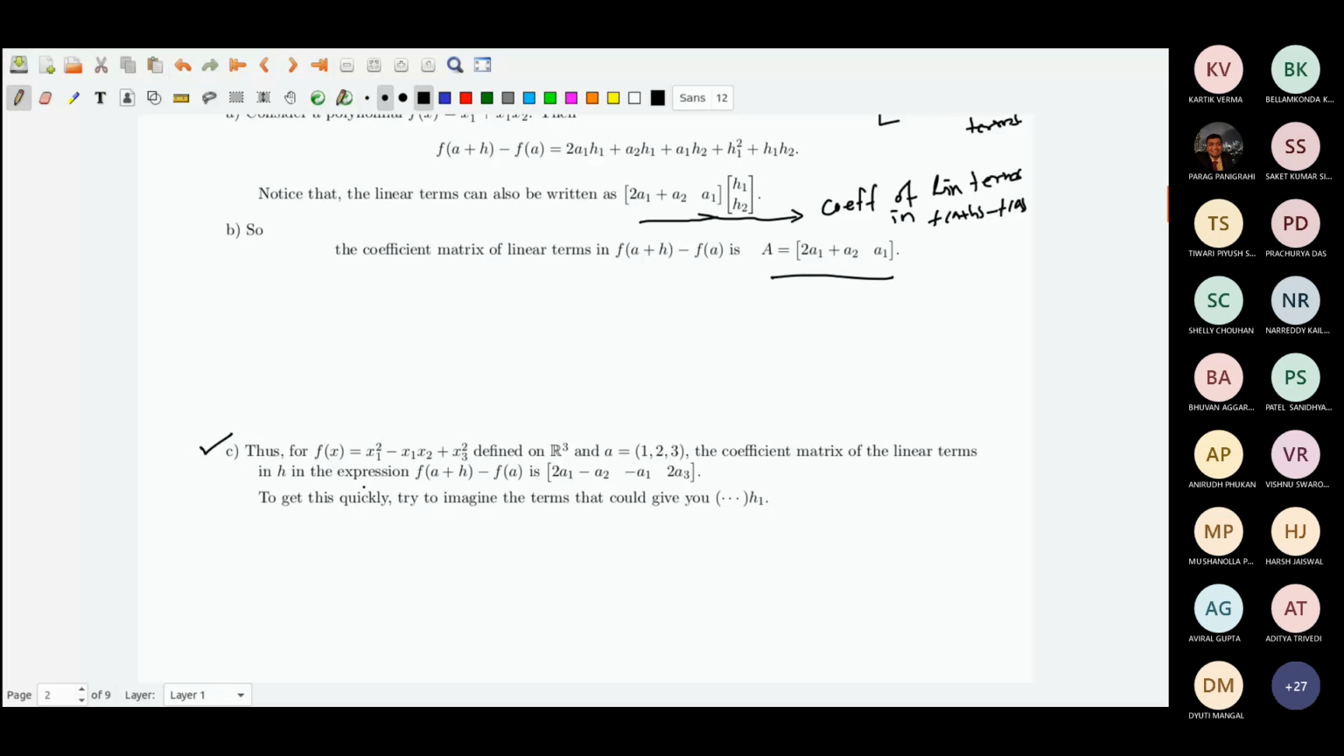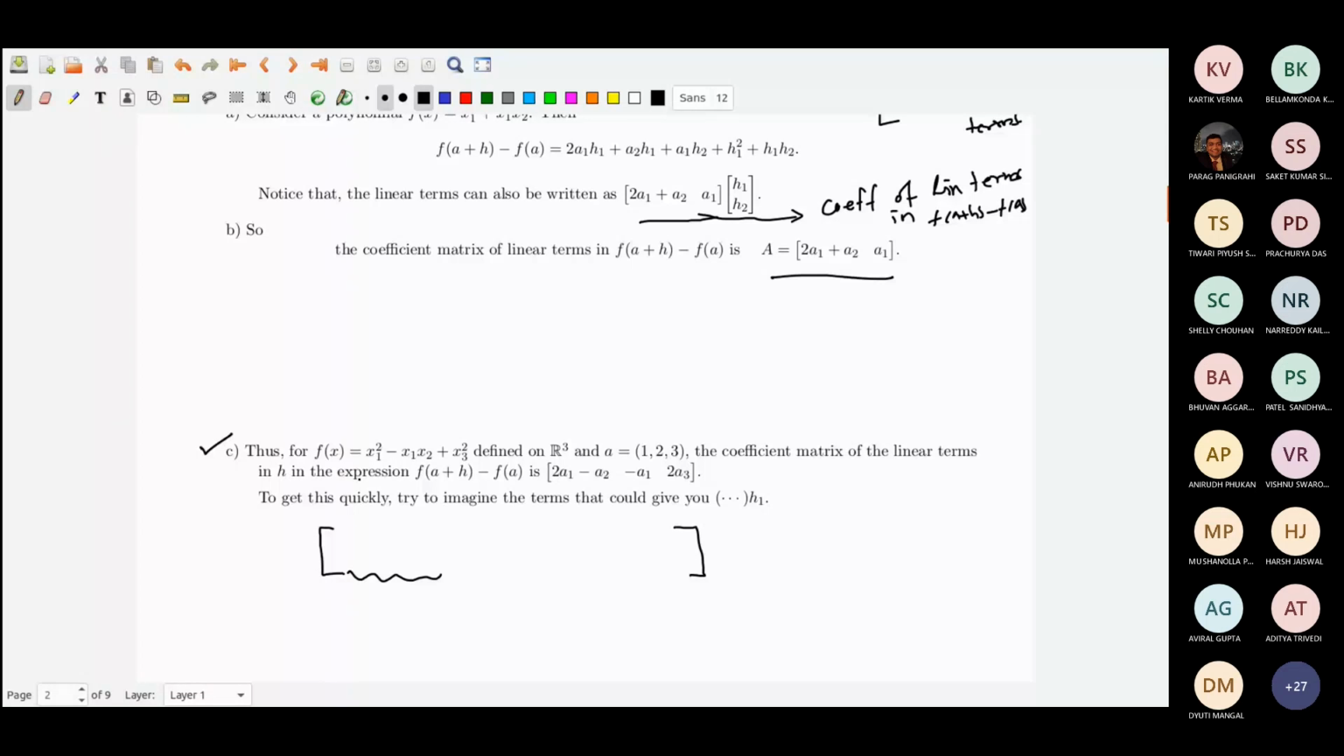So in the expression f(a+h) − f(a), what I am searching for is the coefficient. I am trying to get something like this. This first part should be the coefficient of h1. Now coefficient of h1, where will I get? I will get it from the first term. Definitely I will get: (a1 + h1) whole square minus a1 square. That's what I will be getting.